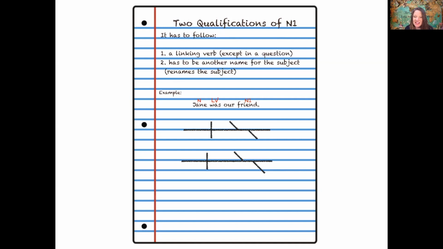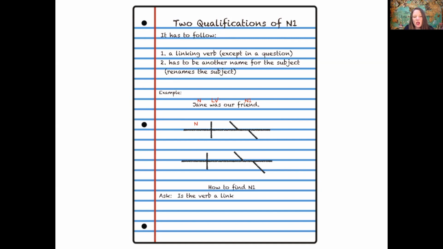A linking verb has a noun 1 after it, or the next sentence pattern, which you haven't learned yet, has a linking verb. Friend is a noun, and it renames Jane, right? Because we could say our friend is Jane, or our friend was Jane. Friend is a noun that renames Jane and also follows a linking verb. That means it is a predicate nominative, which is a noun 1.